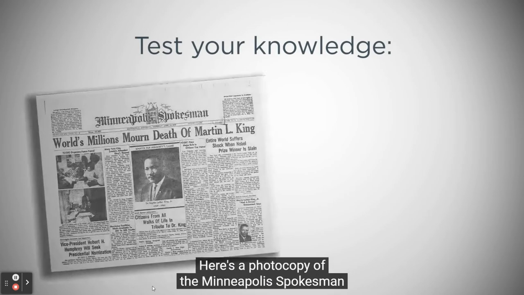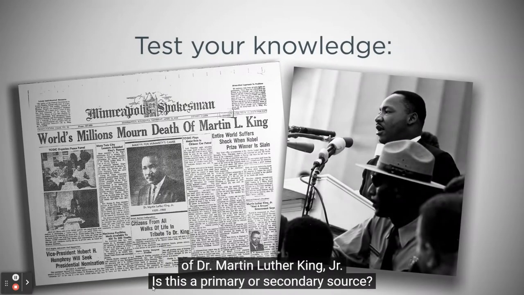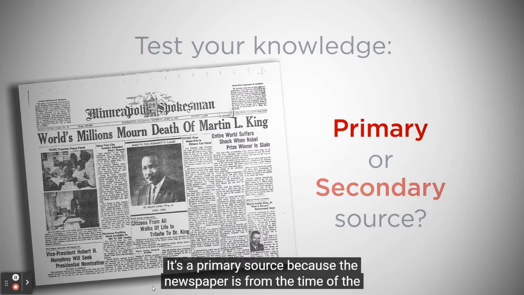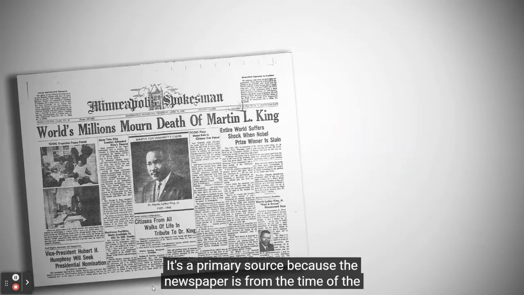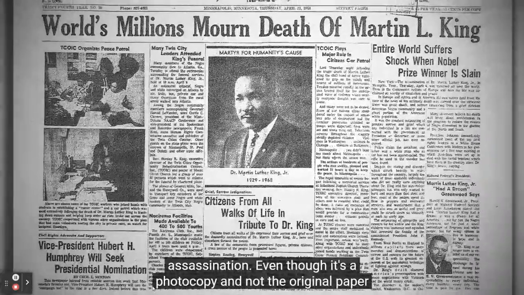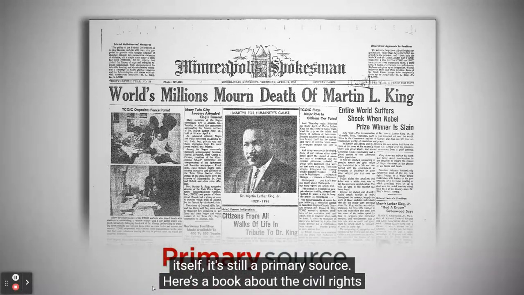Here's a photocopy of the Minneapolis Spokesman newspaper from April 1968, soon after the assassination of Dr. Martin Luther King Jr. Is this a primary or secondary source? It's a primary source because the newspaper is from the time of the assassination. Even though it's a photocopy and not the original paper itself, it's still a primary source.